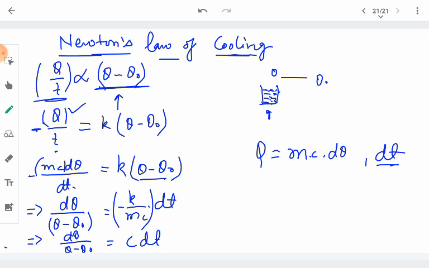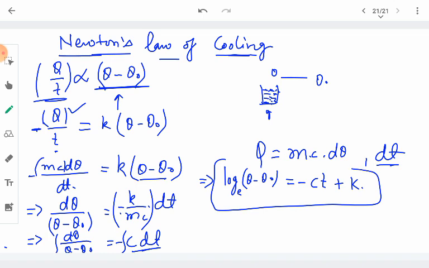Now if we integrate both sides, we get the final result. The integration of the left hand side is nothing but log of theta minus theta naught. This is equal to, we have a minus sign here, one must remember, since c is the constant, so it becomes minus c into the integration of dt, which is t, plus a constant of integration.